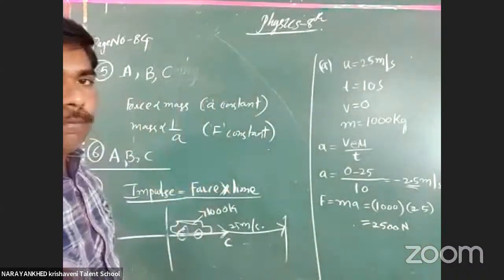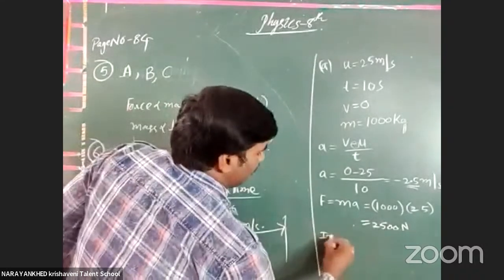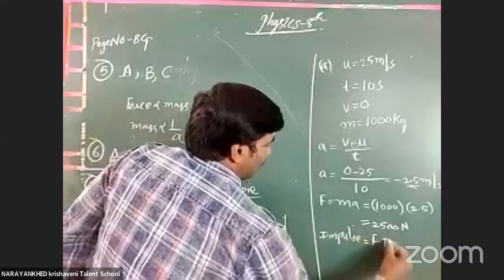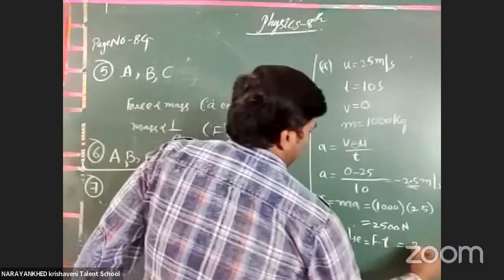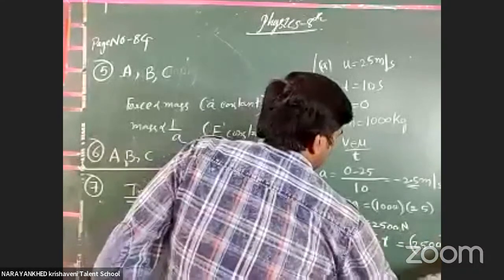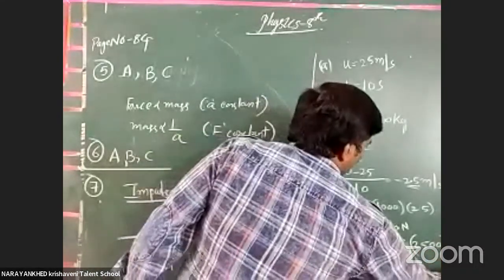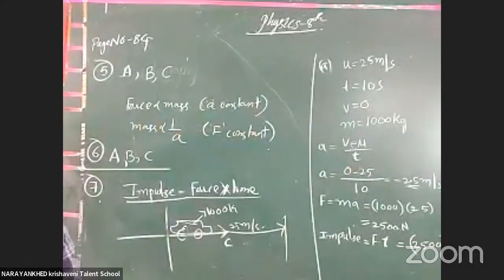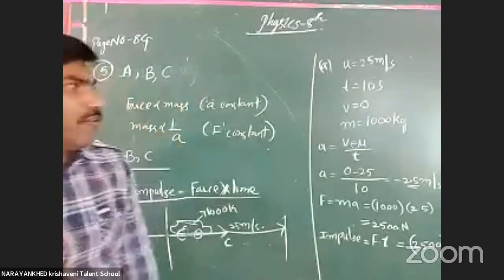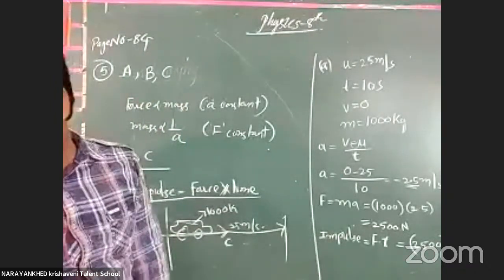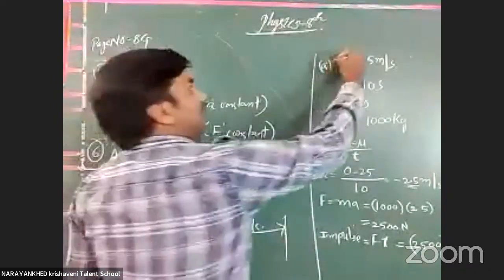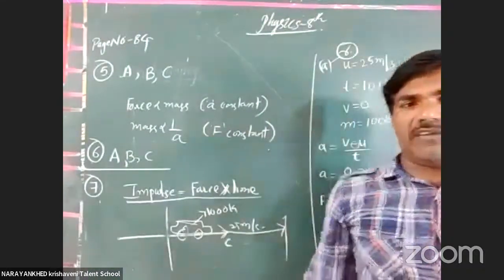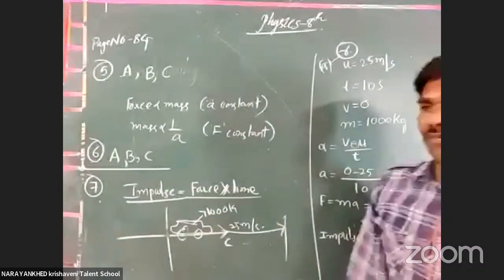Got it or not? Now impulse is equal to how much? Impulse is equal to F into t. What is the t here? 2500 into 10. That becomes 25,000 newton seconds. Written or not? Yes. And what is the answer? For A, A matches with R. Like that you take for B. S may get 20,000. Got it or not?